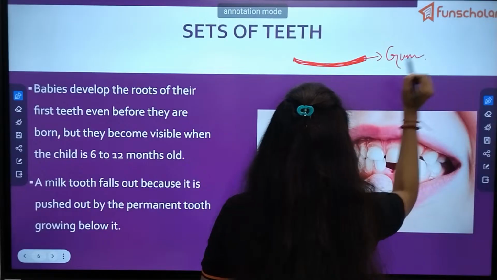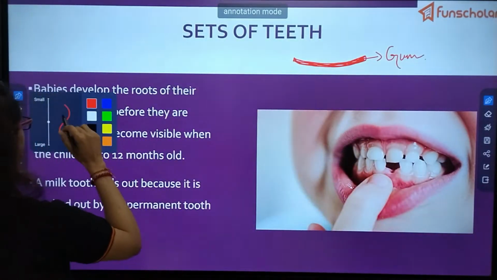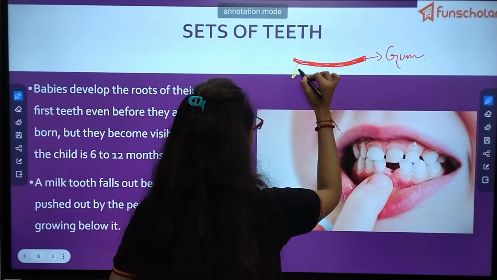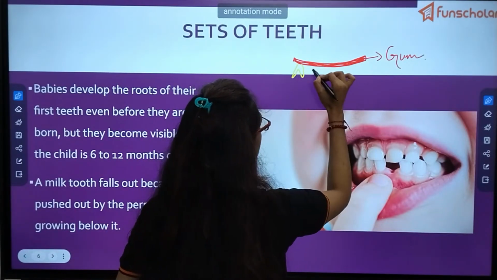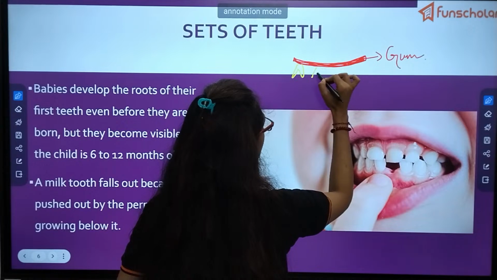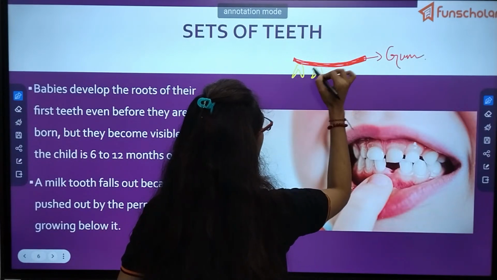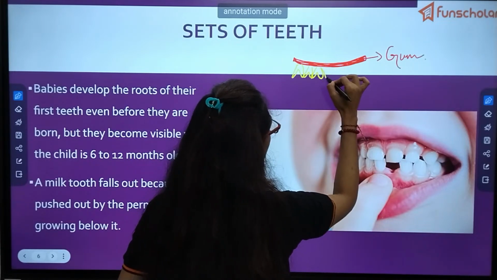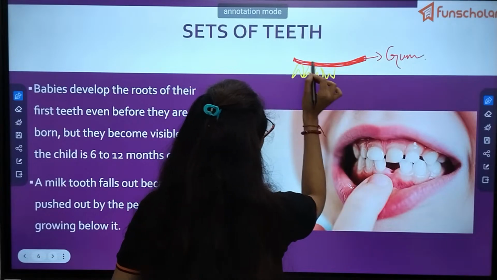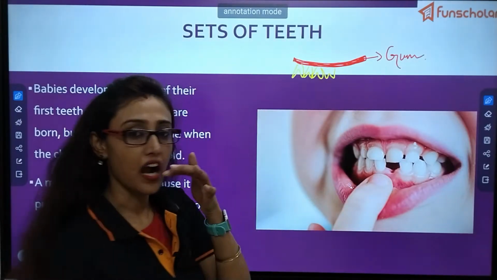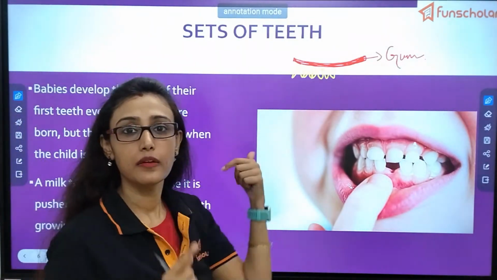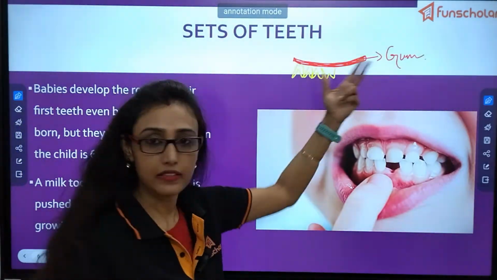But over here, if I take another color, the roots of the teeth are formed. So this part is hard. Even if you touch it, you will see it is very hard because the roots are present under the gums.